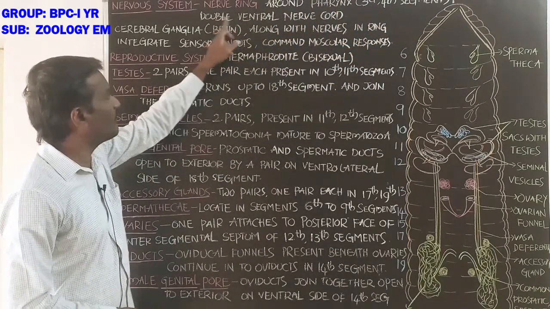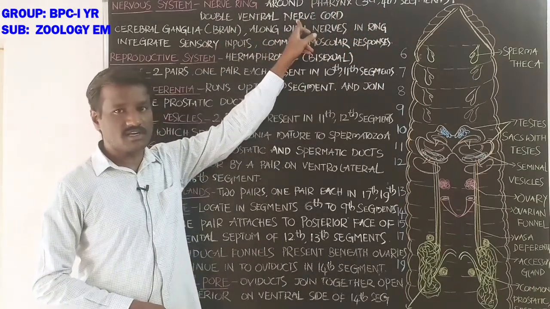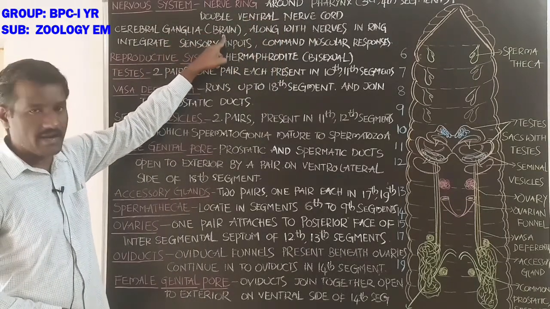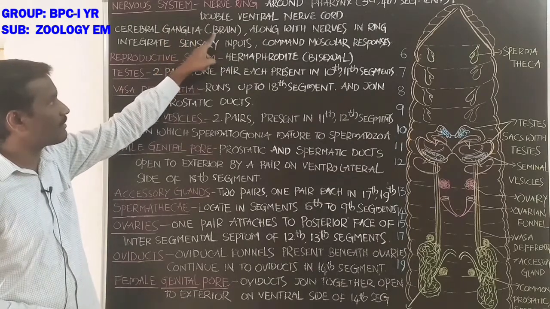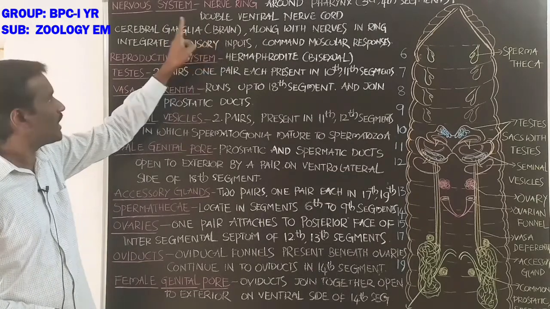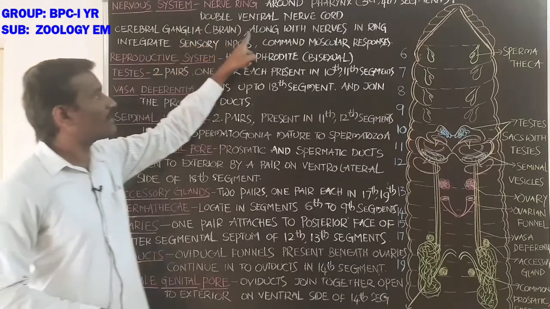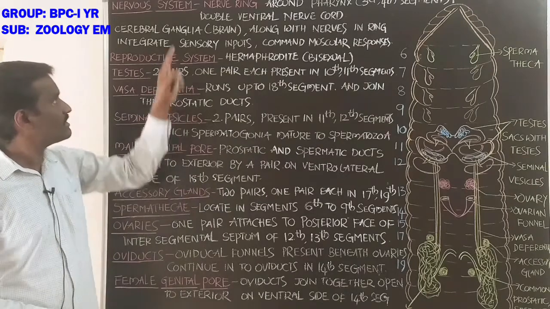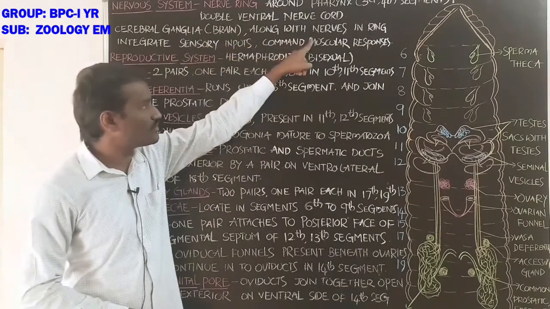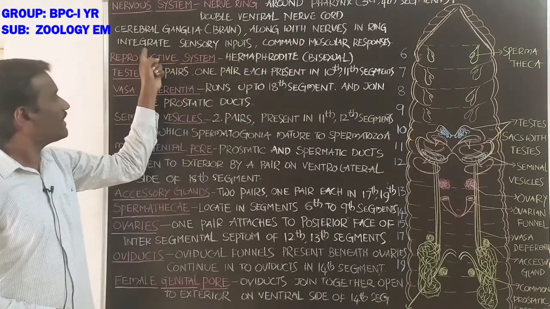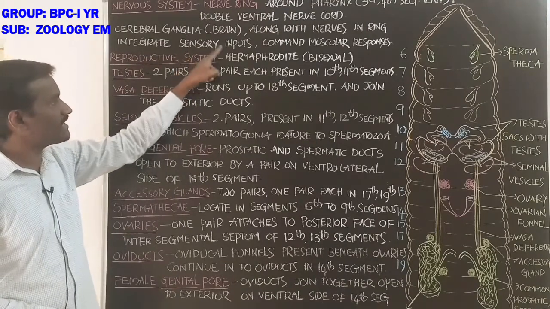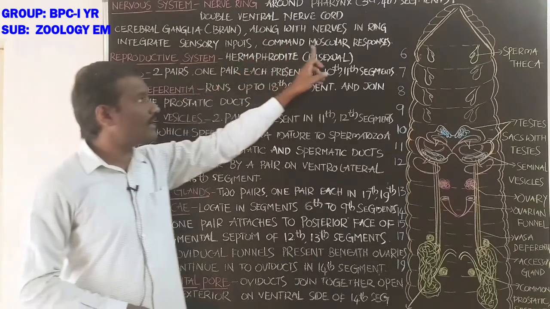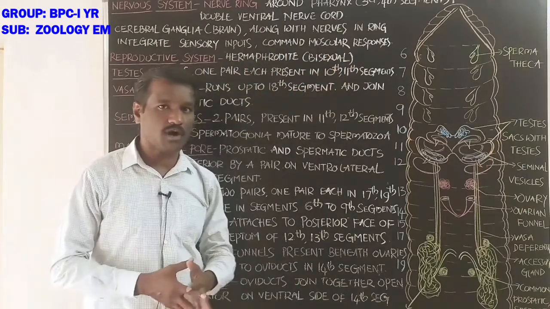Next, the double ventral nerve cord is also present in the nervous system. The cerebral ganglia are called the brain. Students, the cerebral ganglia along with the nerves in the nerve ring integrate and coordinate sensory inputs and command muscular responses in the body.